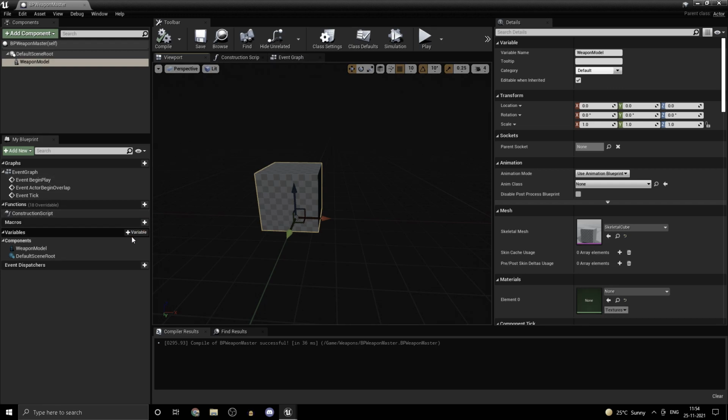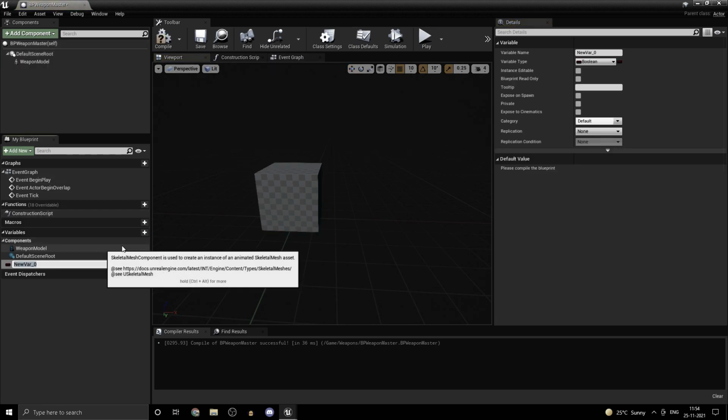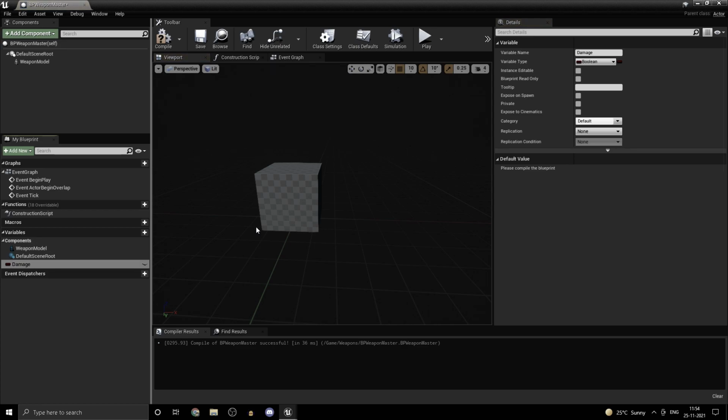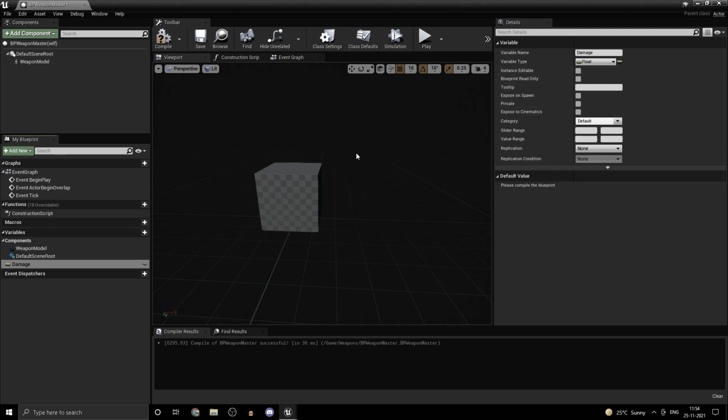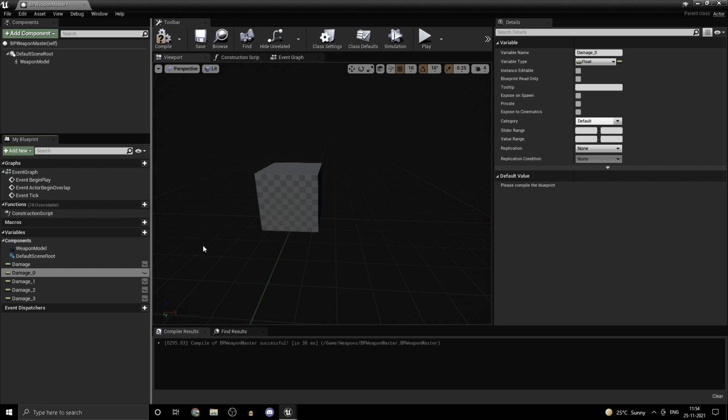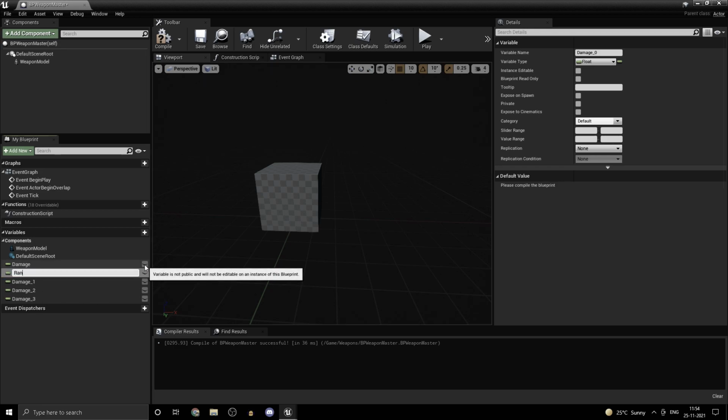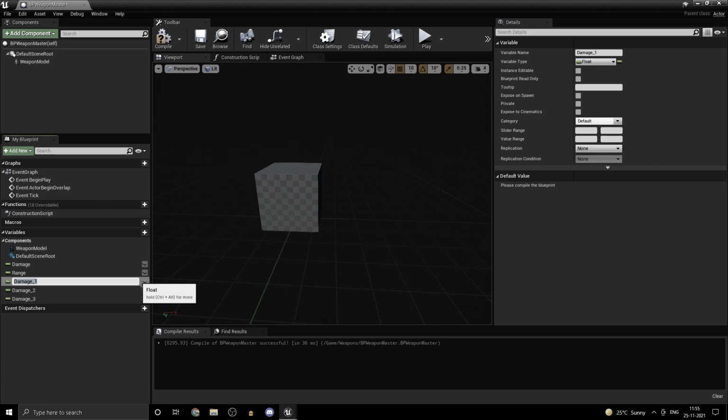Now, what we are going to be doing is creating a bunch of variables. The first one is going to be called damage. This of course depends on the type of weapon you have. If you have a projectile based weapon, you do damage and some variables related to the projectile motion. You wouldn't really have the same variables which I have over here. So just copy those over a bunch of times. We'll be having the range, and then what else do we have for a weapon? We would be having penetration, and we shall be having the ammo count.